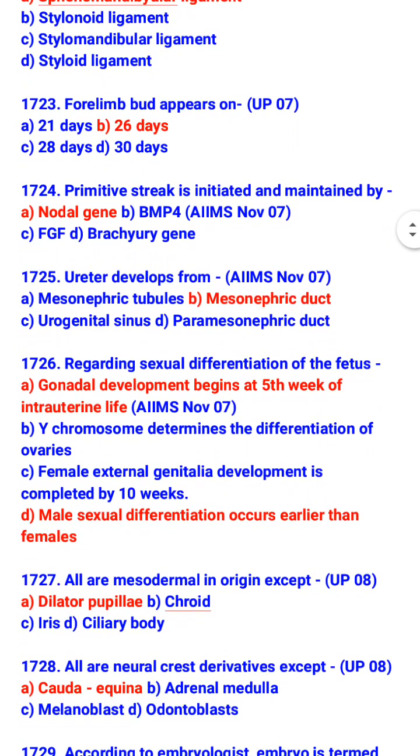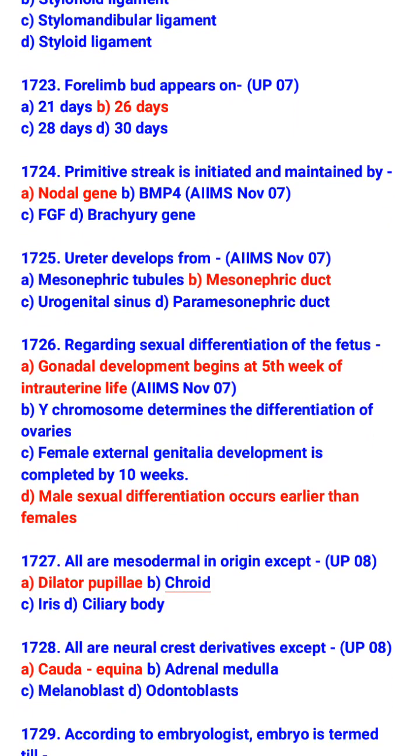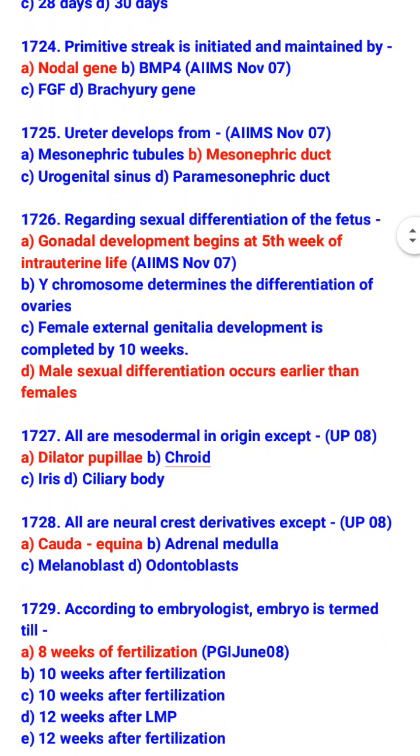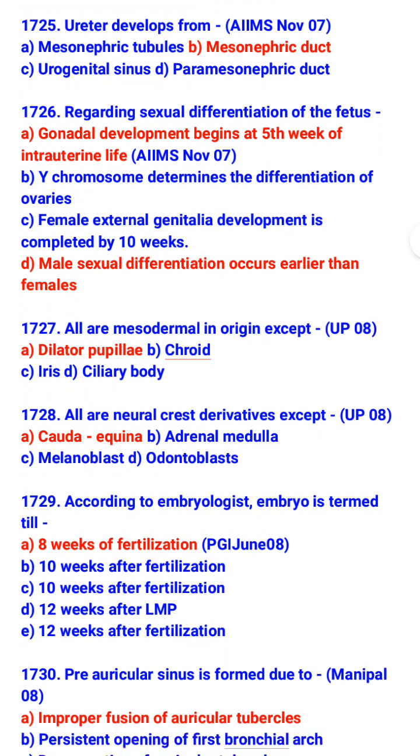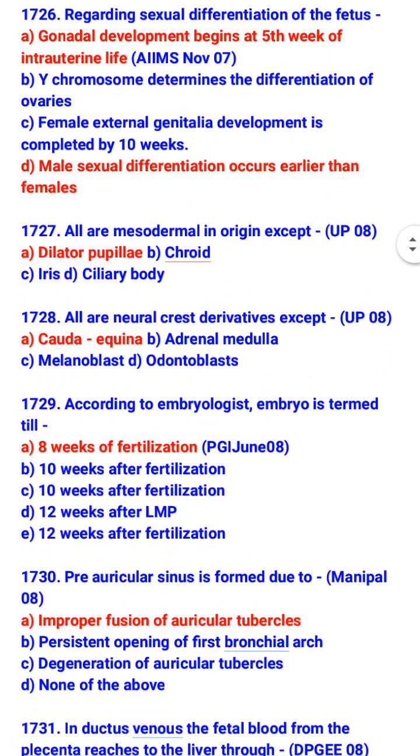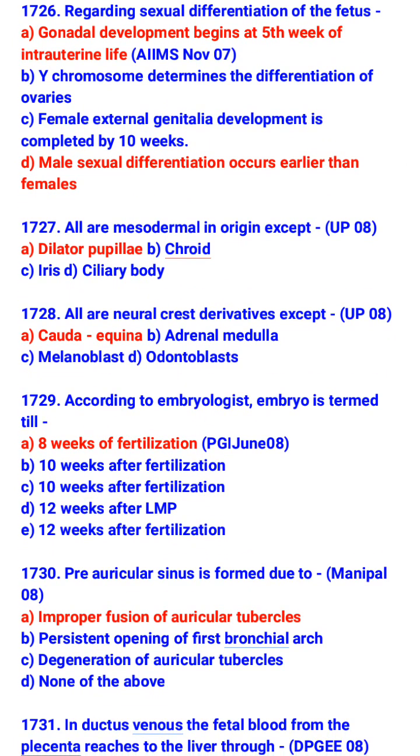Regarding sexual differentiation of the fetus, gonadal development begins at 5th week of intrauterine life, and male sexual differentiation occurs earlier than females. All are mesodermal in origin except dilator pupillae. So, what is mesodermal in origin? Choroid, iris, and ciliary body. All are neural crest derivatives except cauda equina. So, what is neural crest derivative? Adrenal medulla, melanoblast, and odontoblast.